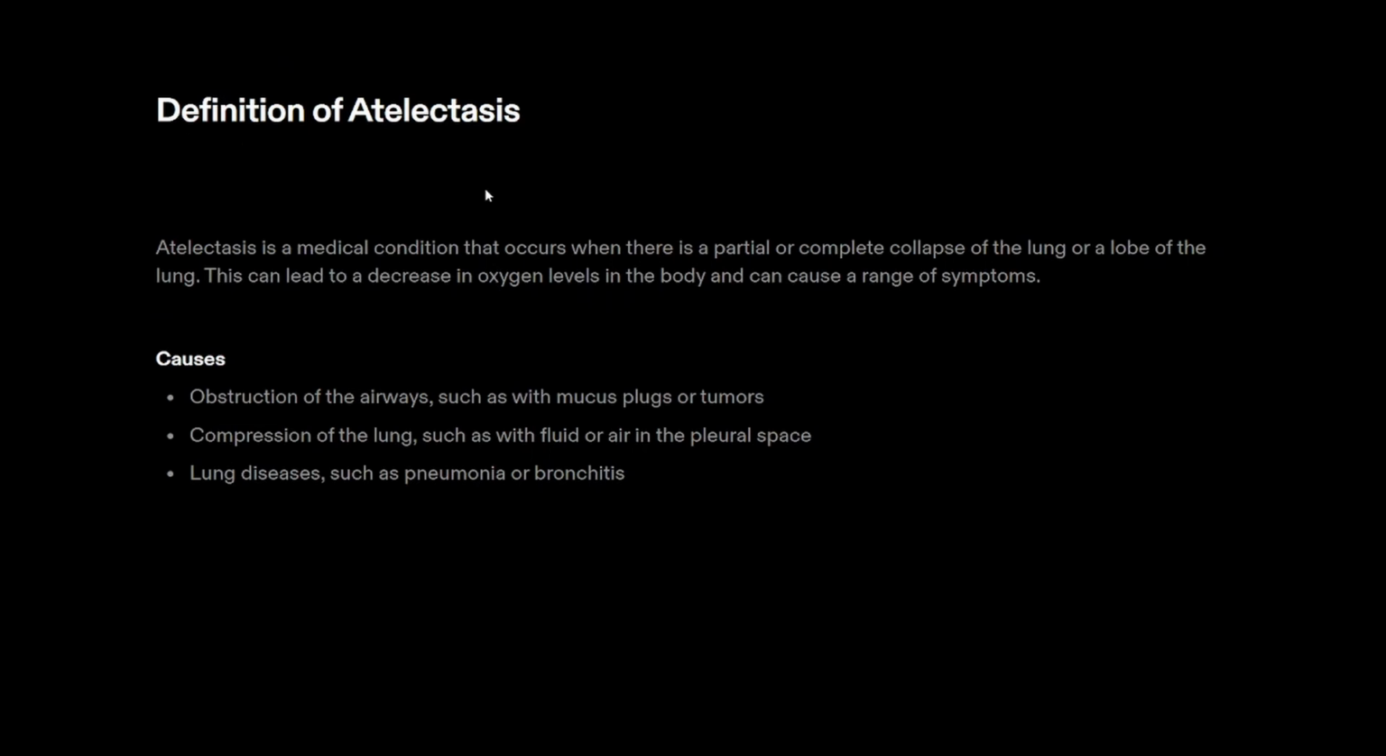Definition of atelectasis. It is one of the medical conditions. In this condition, what happens? There is a partial or complete collapse of the lung, or a lobe of the lung will be collapsed. It ultimately leads to a decrease in the oxygen levels of the body, and different symptoms will be seen in this condition. It is known as atelectasis. It is a complete or partial collapse of the lung, or a lobe of the lung will be collapsed.